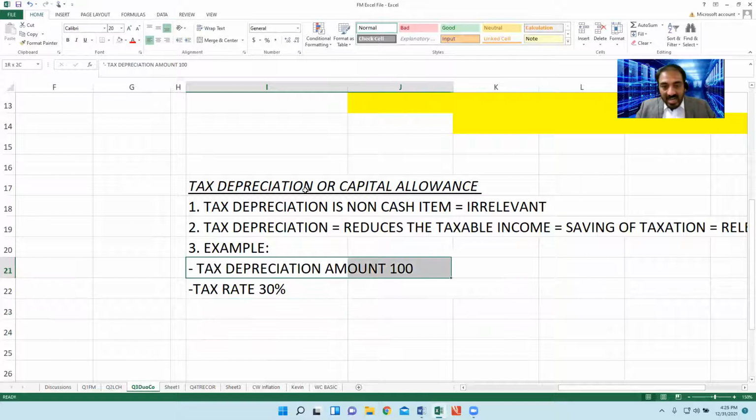So what is the concept? This 100 will be part of taxable income, and that results in a reduction of taxable income by 100.